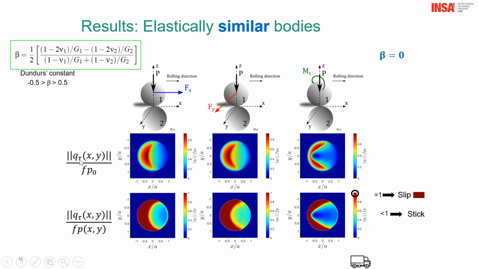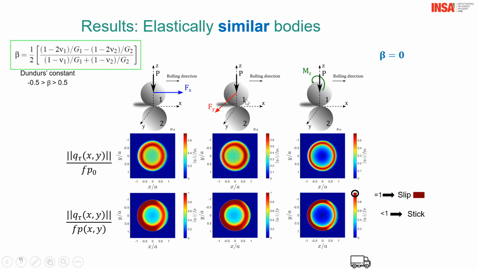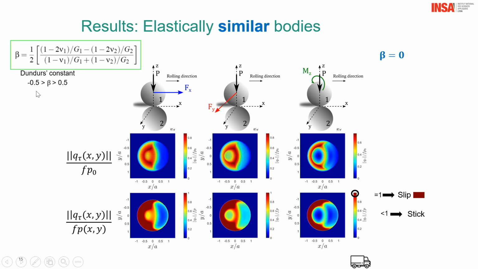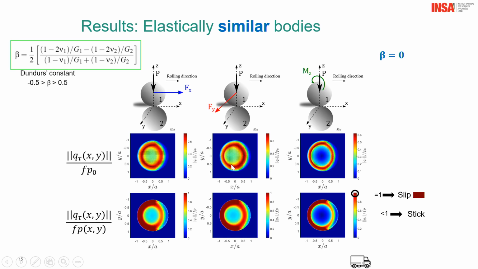Then it integrates the effect along the x and y direction. You can see here we start from the indentation problem and we start to roll. Then for sliding or tractive force along x and sliding along the y direction, we have about the same